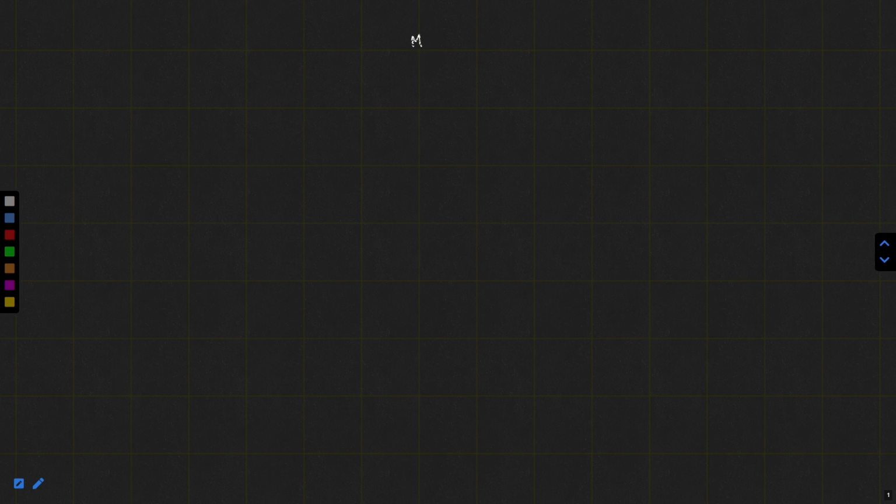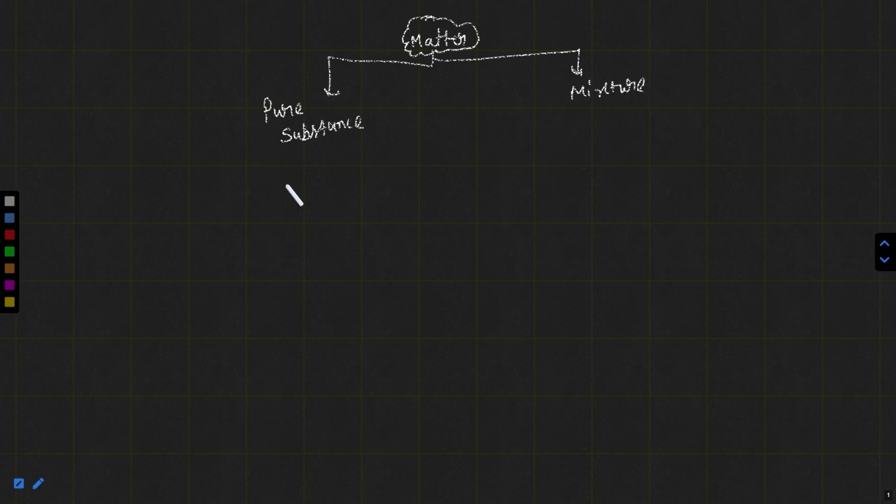Matter is something that has some mass and occupies some space. In the previous class, I classified matter. What is matter? You know very well. What are the examples of matter? You know the examples of matter. And matter is classified into two categories. One is pure substance, and another is a mixture. Pure substance is also categorized into two categories.